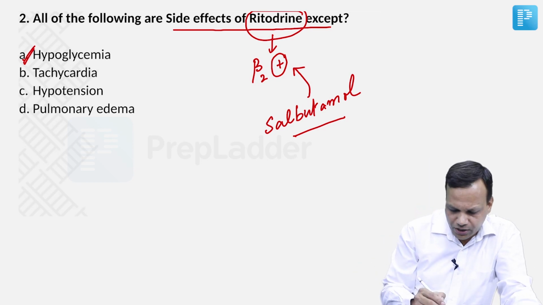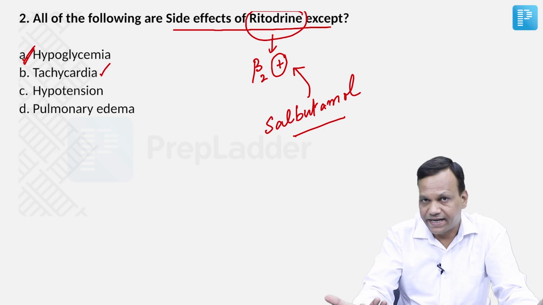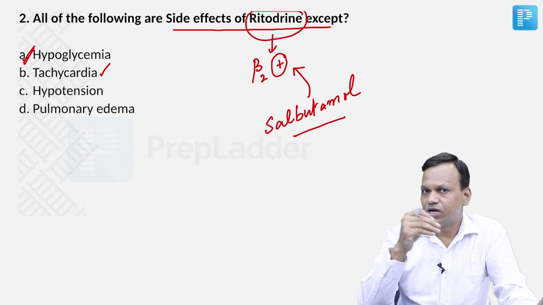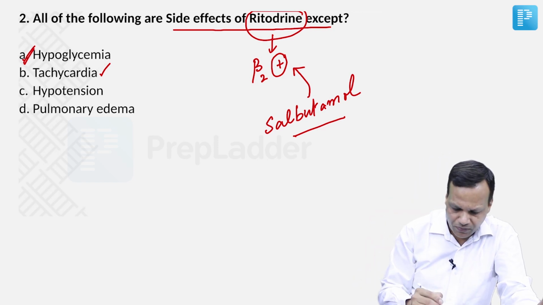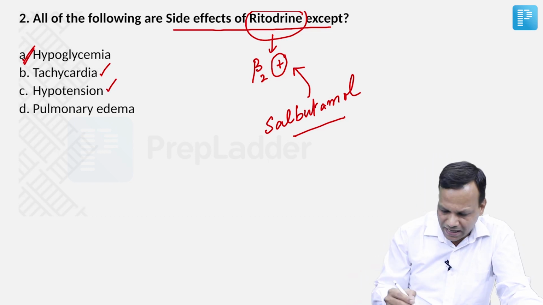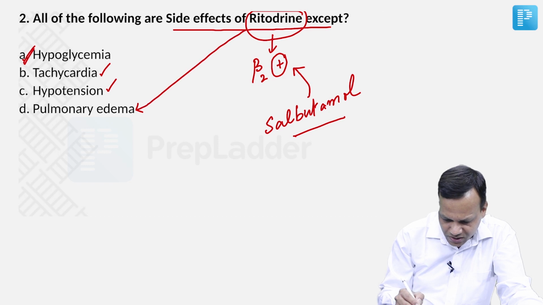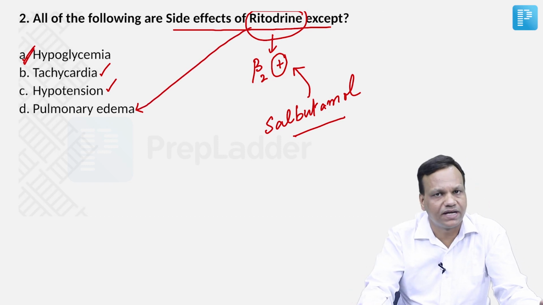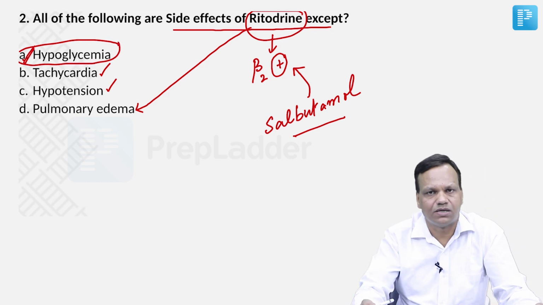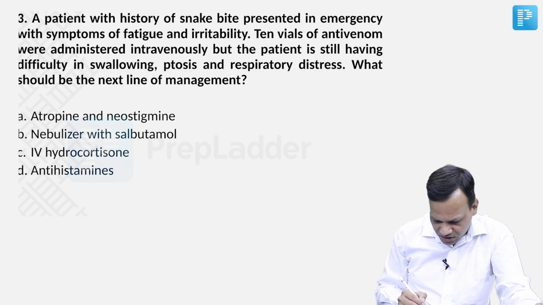So ritodrine is a beta 2 agonist. It can cause tachycardia. Any beta 2 agonist, if given in overdose, can stimulate beta 1, which can lead to tachycardia. Hypotension, yes, beta 2 is a vasodilator, that can lead to hypotension. And the specific side effect of ritodrine is pulmonary edema. So the answer is hypoglycemia. It does not cause hypoglycemia. Okay, moving to the next question.